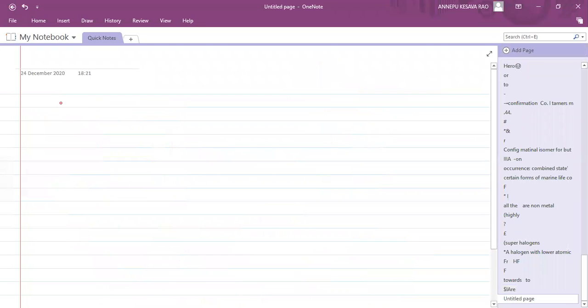Now, coming to phenol, let us discuss with a substituent group. This is OH and here NO2 is there, first one. Second one, OH and NO2 here.